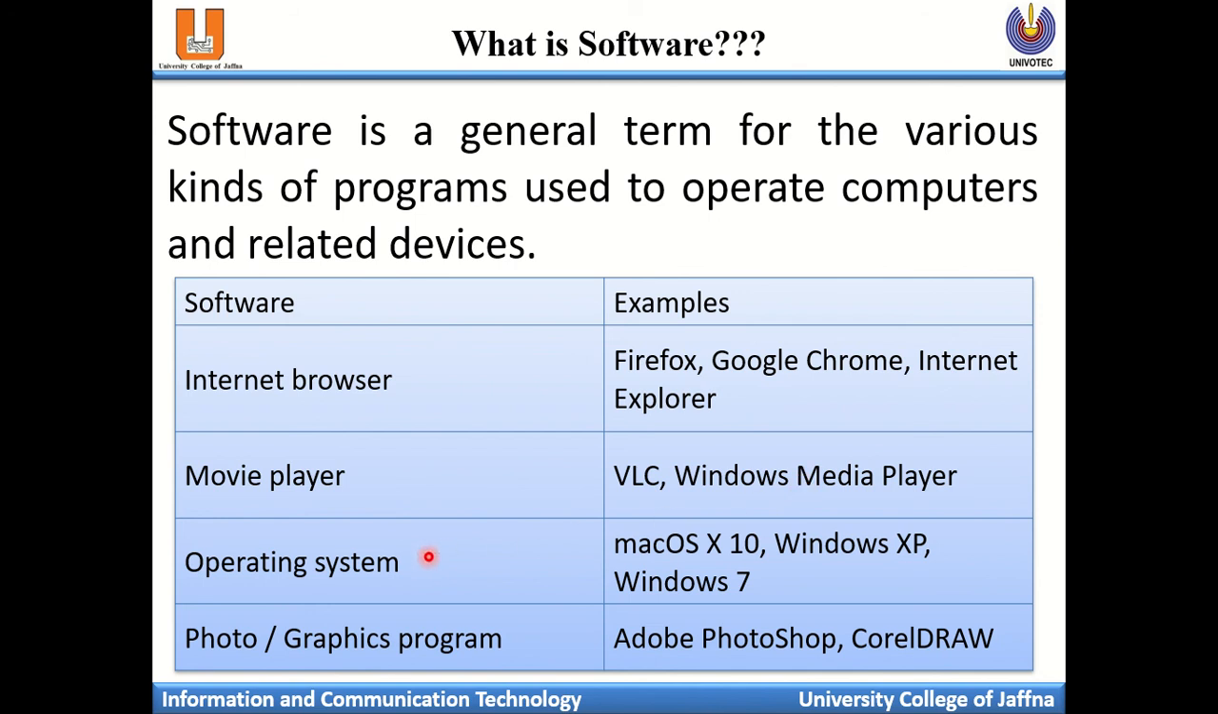Then operating systems. There are different types of operating systems available, for example Mac operating system, Windows XP, Windows 7. Then photo and graphics programs. There are lots of photo editing applications available, for example Adobe Photoshop, Corel Draw. These are the softwares that help to operate the computer or computer related devices for whatever your needs are. If you use these softwares to fulfill your needs, you can get the relevant output.